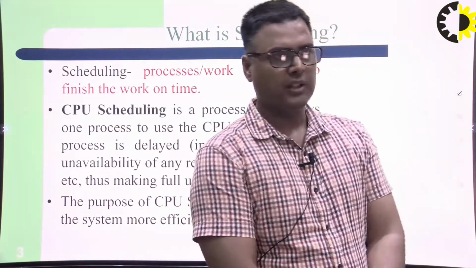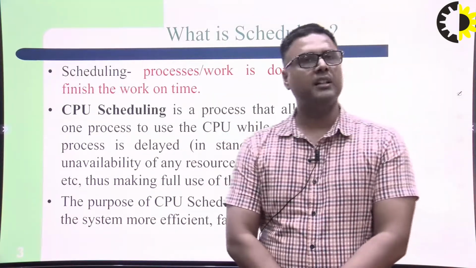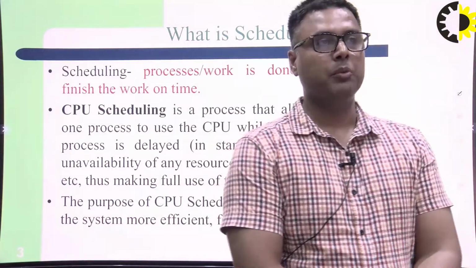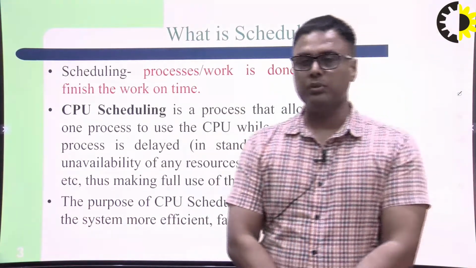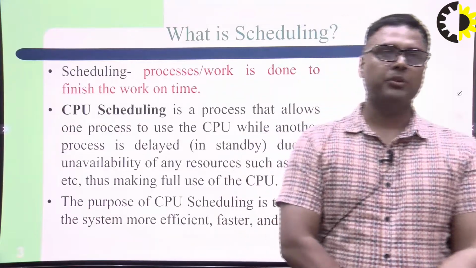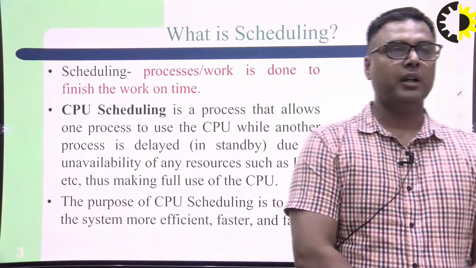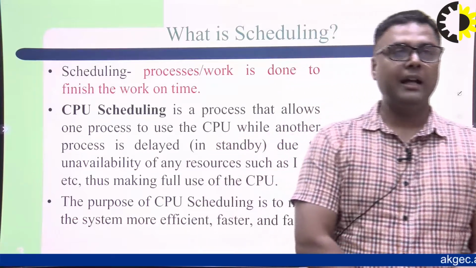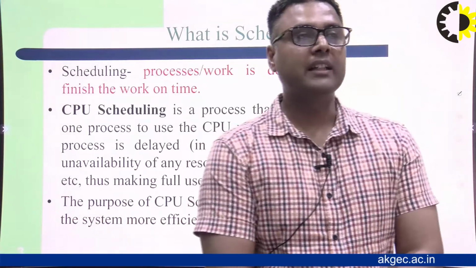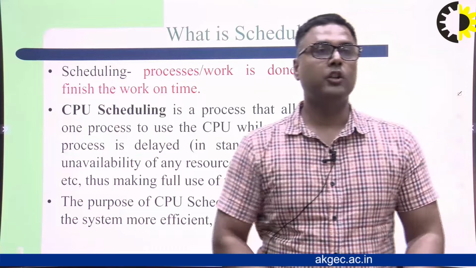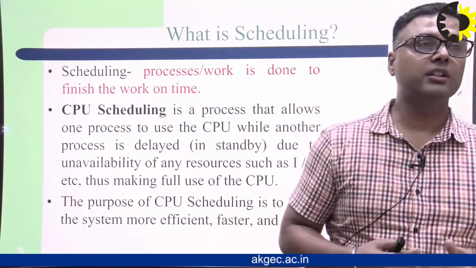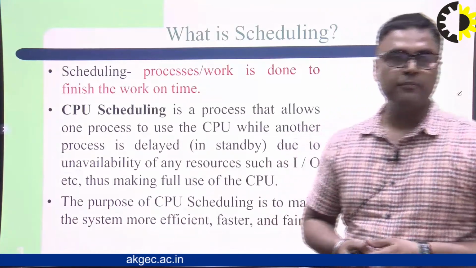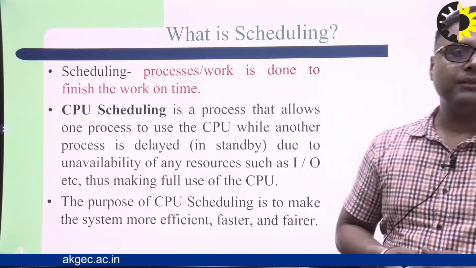That means a process is executing, and when resources are unavailable, it moves to the input output devices, and the CPU is idle at those times. So through CPU scheduling, the idleness of the CPU decreases and the utilization of the CPU increases. The purpose of CPU scheduling is to make the system more efficient, faster and fairer.